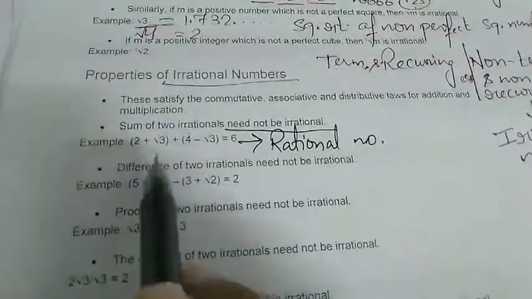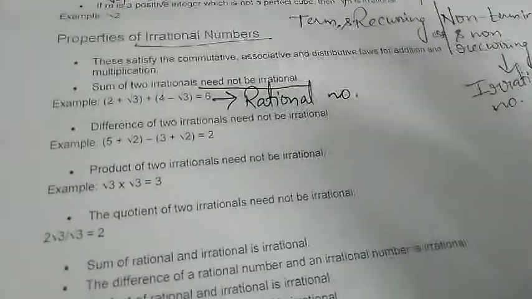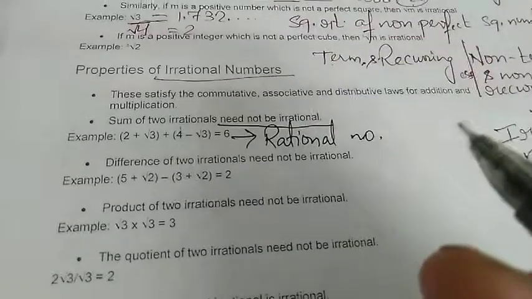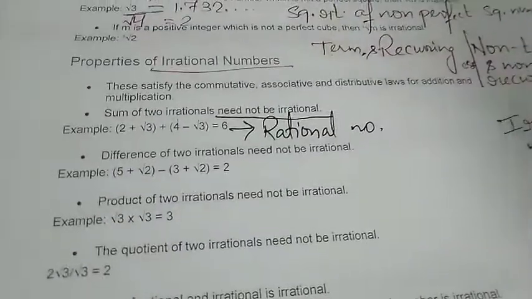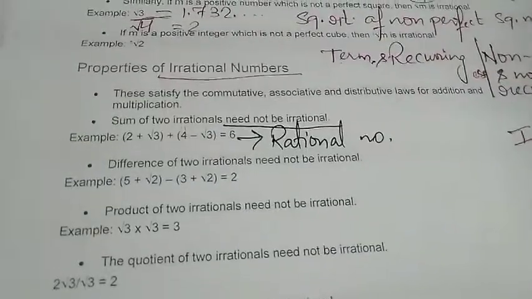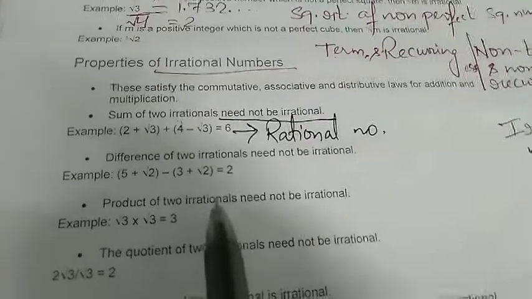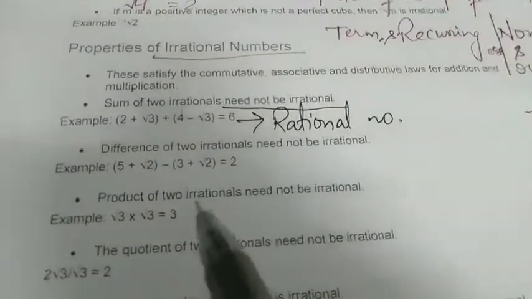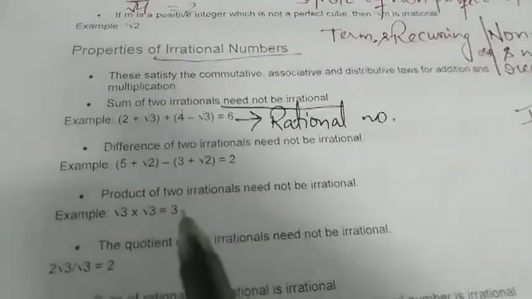Point number 2, the difference of two irrational numbers need not be irrational once again. The difference of two irrational numbers can be an irrational number, and it can be a rational number even. Now, the product of two irrational numbers can be an irrational number and can be a rational number. Like root 3 into root 3 gives you 3.